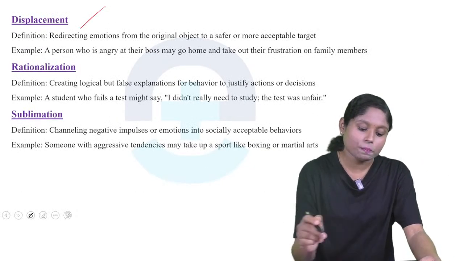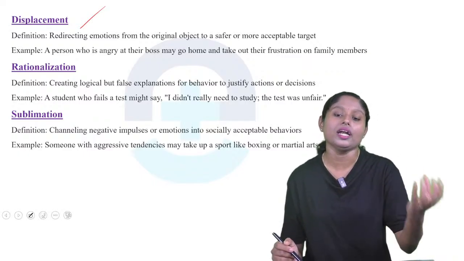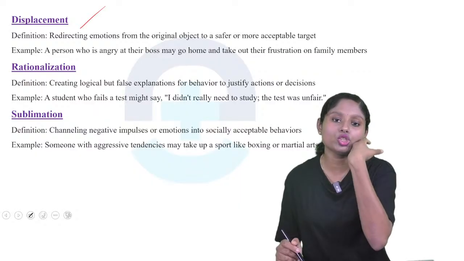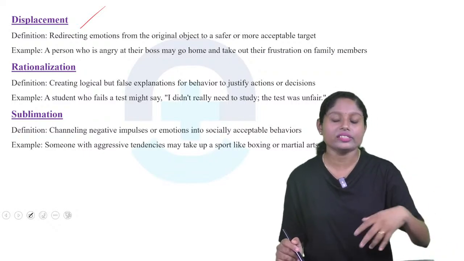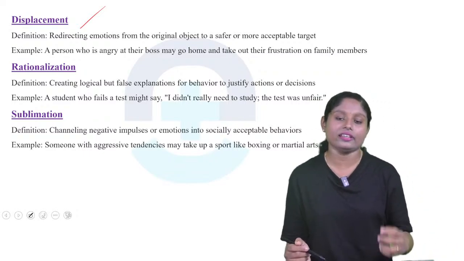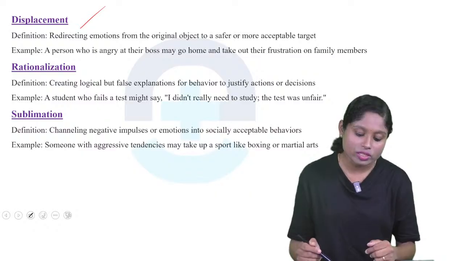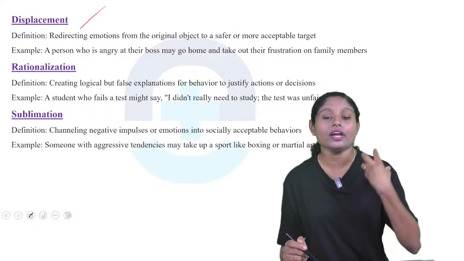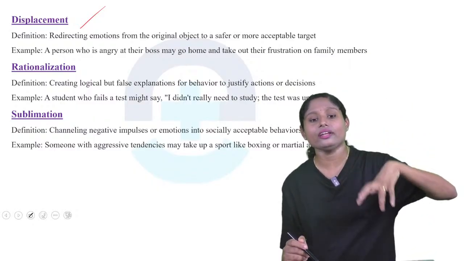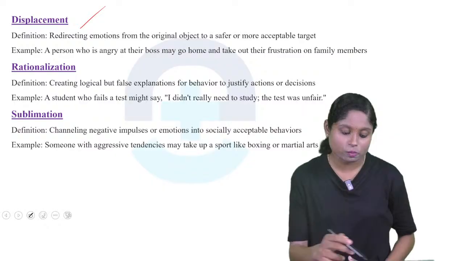So next one is displacement. Next defense mechanism, redirecting emotions from the original object to a safer or more acceptable target. Sometimes किसी का ऊपर हम लोग को कुछ problem है, कुछ angry है, so हम लोग उसको नहीं दिखेगा, किसी और को और किसी और चीज में दिखा देगा. That is redirecting. So we displace our emotion from one thing to another. Example, someone who is angry at their boss may go home and take their frustration out on the family members. Commonly we can see that a person is angry at the boss, but he will show it to the family members. So that is displacement.